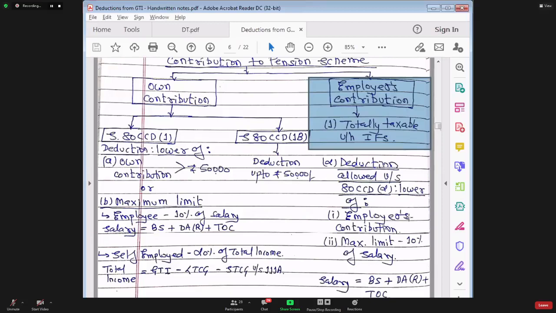See, in case of provident fund, exemption is allowed. In case of pension fund, deduction is allowed. Exemption is allowed means that portion will not be taken into the employee's income at all.